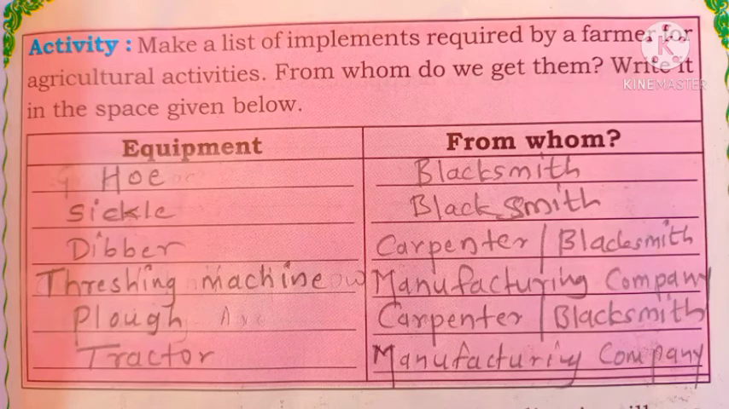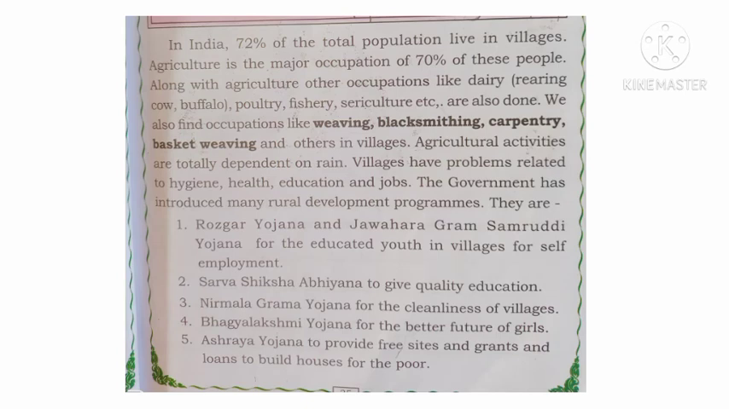Next, see students, in India 72% of the total population live in villages, okay. Of the total population, 72% is living in villages, okay. So agriculture is the major means, the main occupation of Indian people.